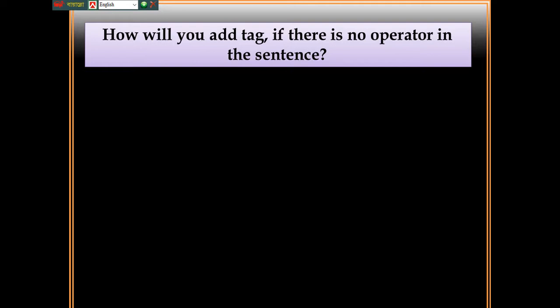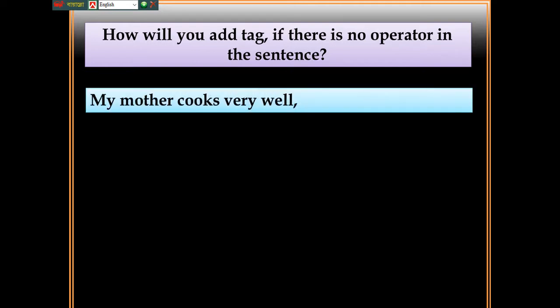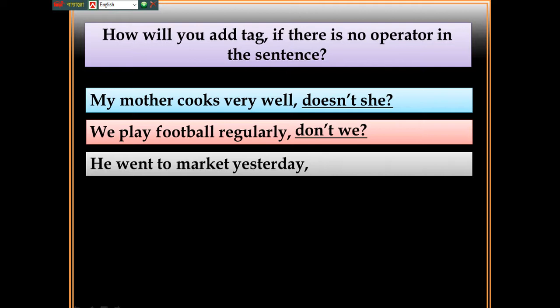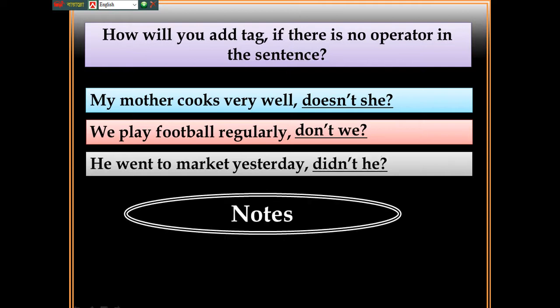How will you add a tag if there is no operator in the sentence? My mother cooks very well. Here there is no operator in this sentence. There is an action verb, so here we use doesn't she. We play football regularly, don't we? He went to market yesterday, didn't he?